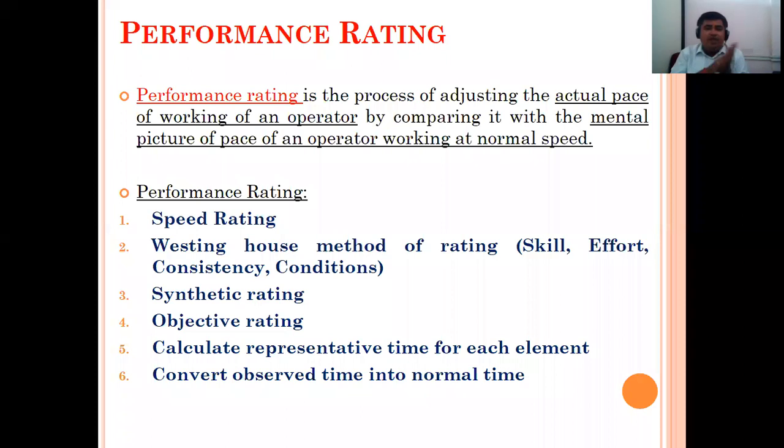Can anybody tell me the answer? Rakesh, are you playing cricket? Yes, sir. So what is your opinion about this? Those who are playing cricket, they know. What is your opinion? Rakesh, Anil, anybody?